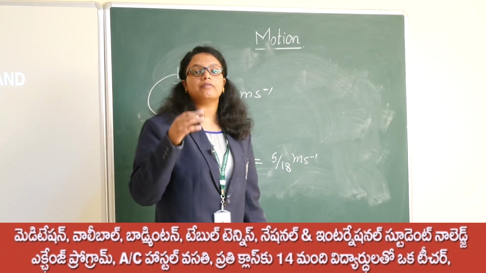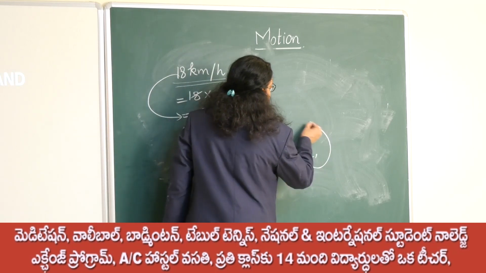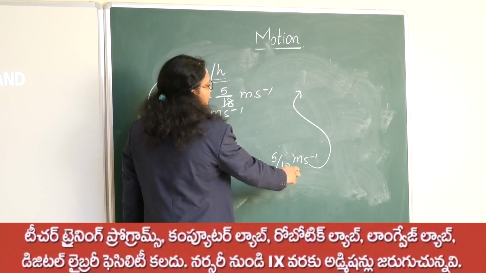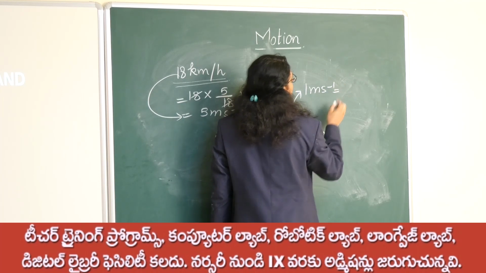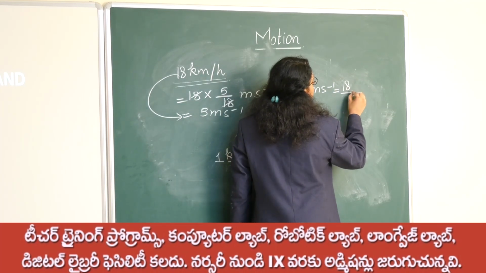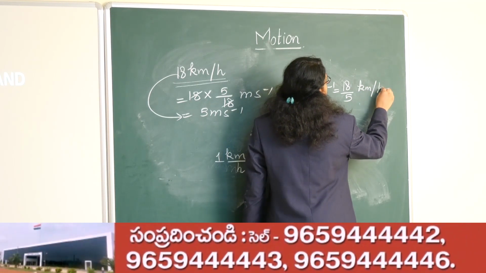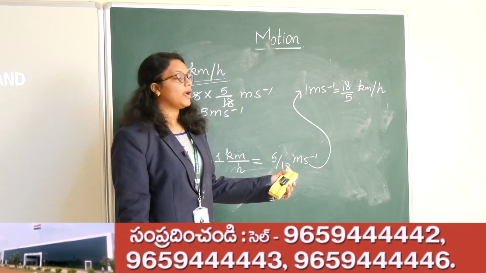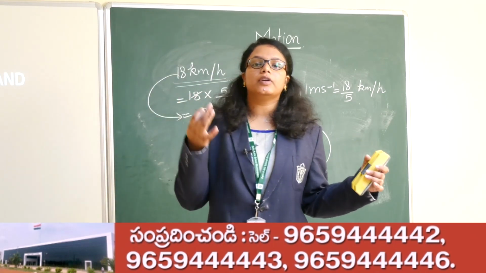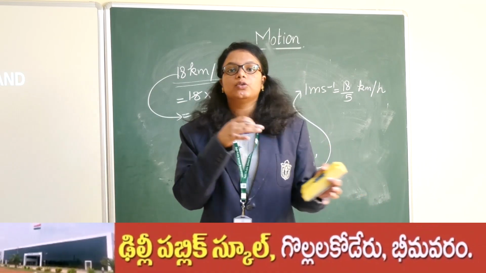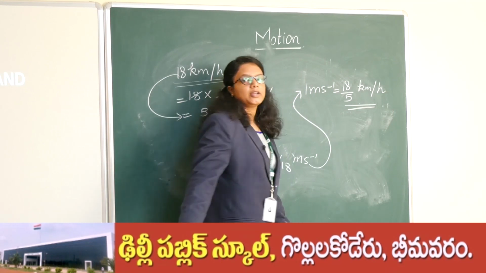So in physics the conversion of units is very important. Obviously from this result we can even write that 1 meter per second is equal to 18 by 5 kilometer per hour. So in a question, if they are asking you to convert meter per second into kilometer per hour, then you have to use this particular formula.